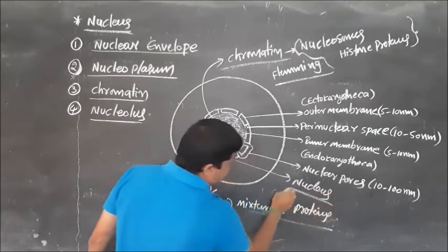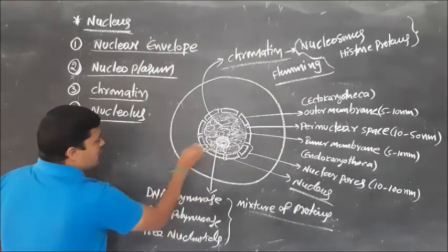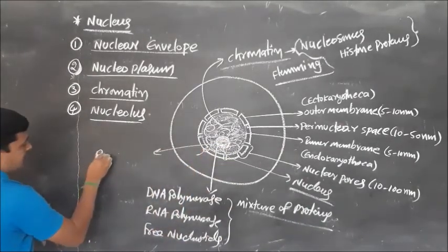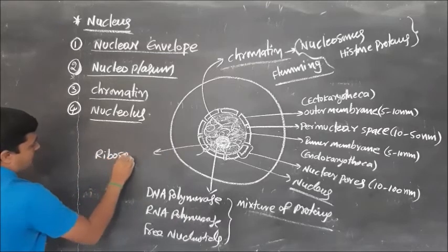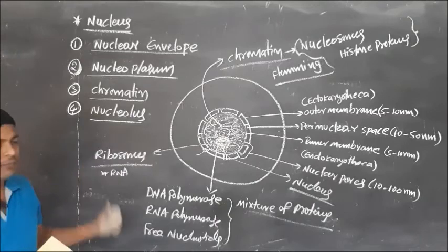The dark structure is considered a nucleolus. So what is the function of this nucleolus? This nucleolus will synthesize ribosomes. The nucleolus participates in ribosome synthesis.